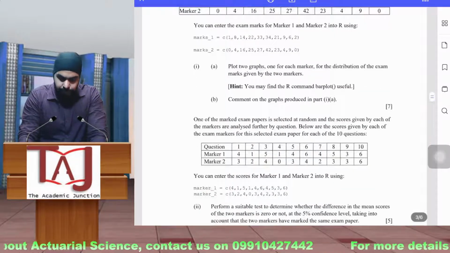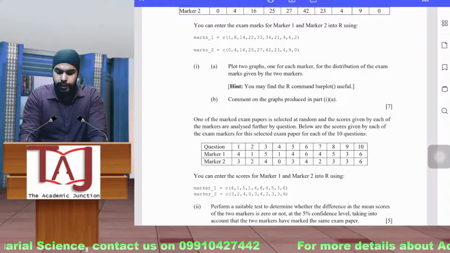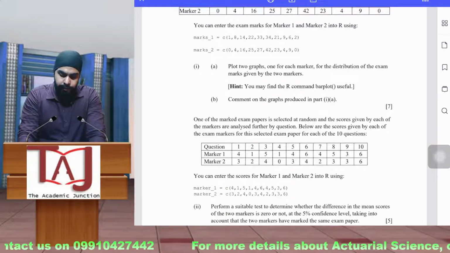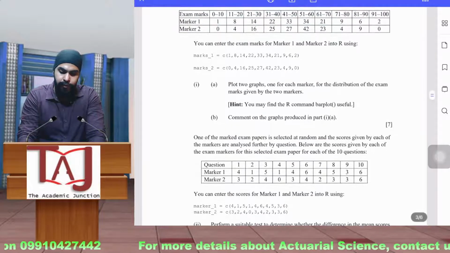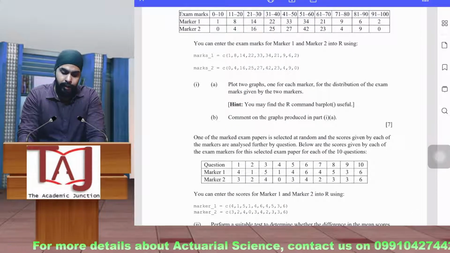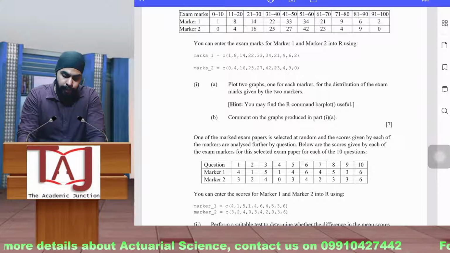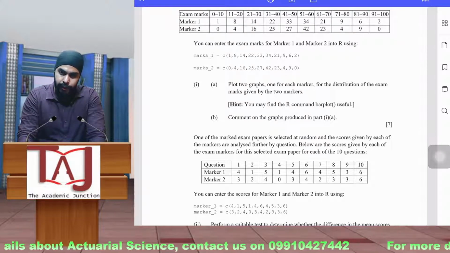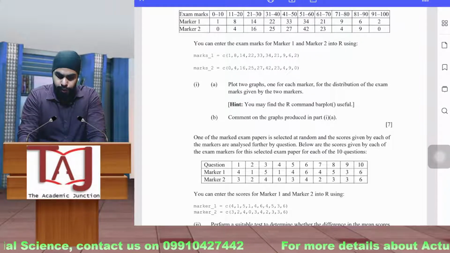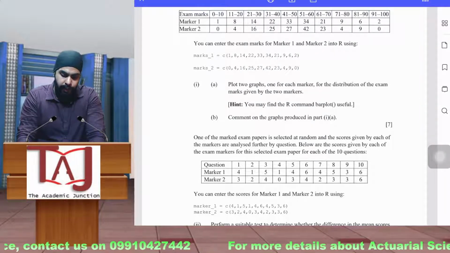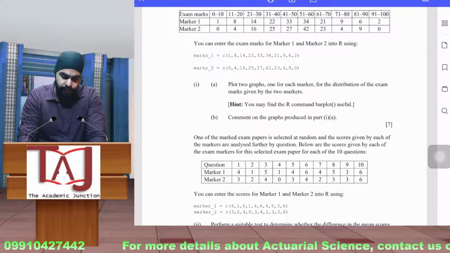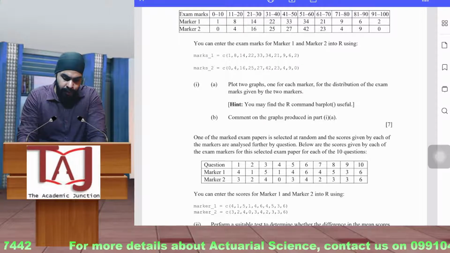After that they want you to comment on the graphs produced in part 1A. So basically you have to look at the 2 graphs. One graph has the bar plot of the first marker, and the second graph has the bar plot of the second marker. You have to analyze them, and then comment on the findings related to those 2 graphs. We will see very shortly what is expected in these findings.